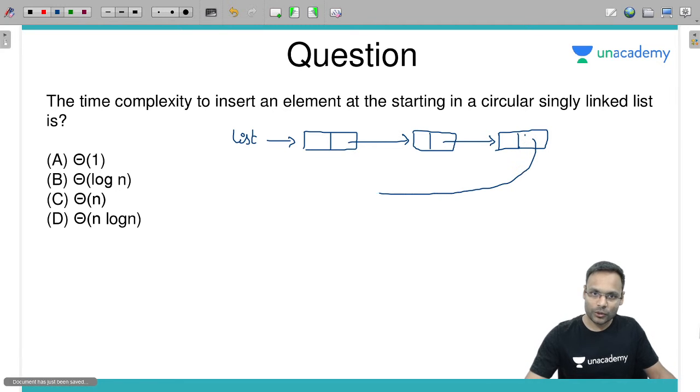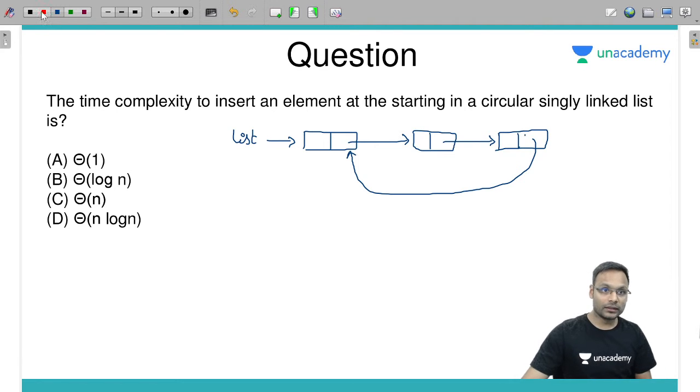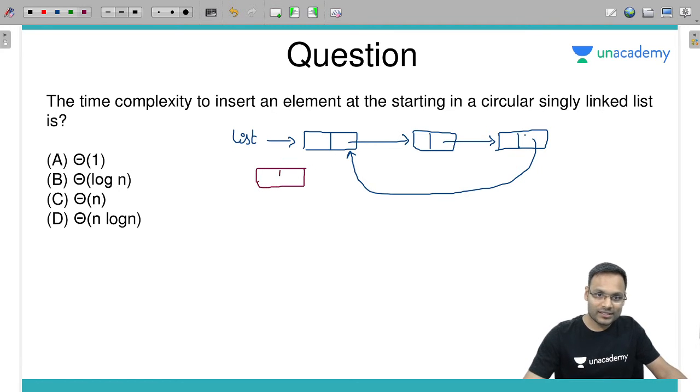Okay, this is the circular list. Now suppose we want to insert a new node here at the starting. This new node will have data here.